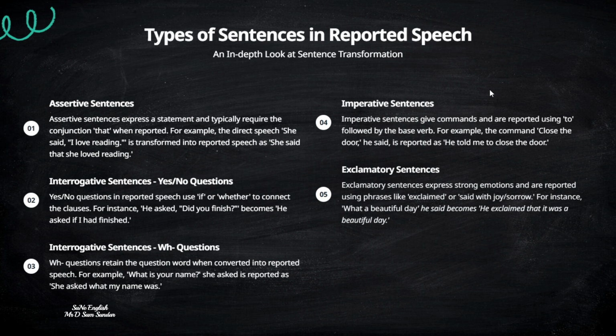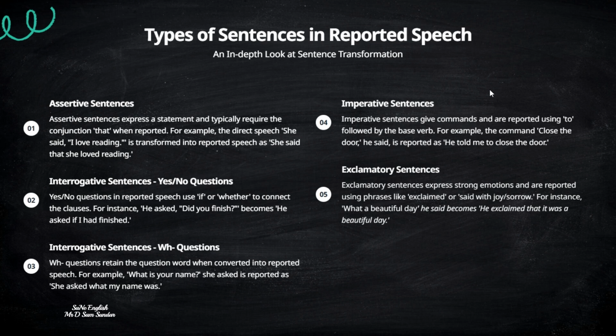Here we can see another example. The teacher asked, did you finish your homework? The teacher asked if they had finished their homework. You can use the pronoun they, and then had finished. Finished becomes had finished their homework. And this is how you will add a clause there after asked or said.